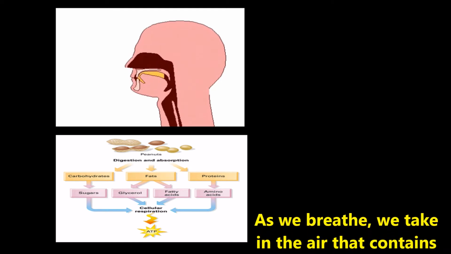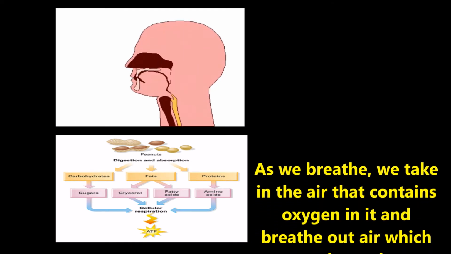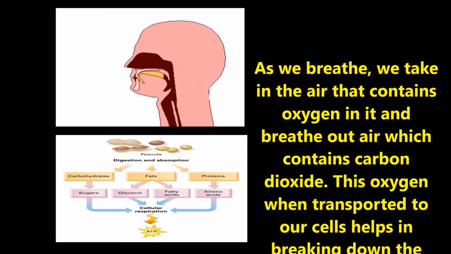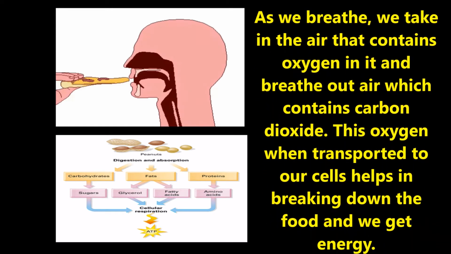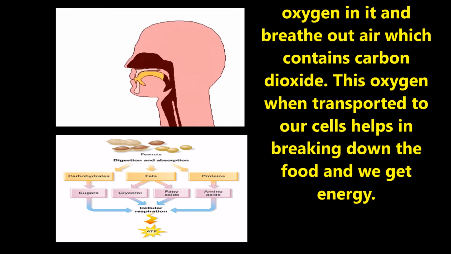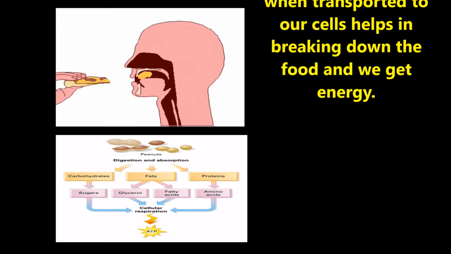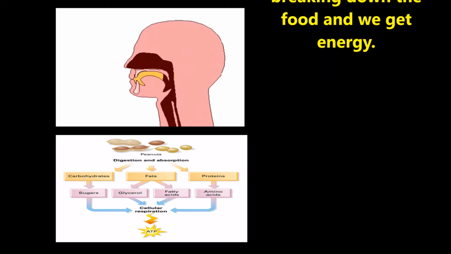How does food help us in gaining energy? As we breathe, we take in the air that contains oxygen and breathe out air which contains carbon dioxide. This oxygen, when transported to our cells, helps in breaking down the food and we get the energy.